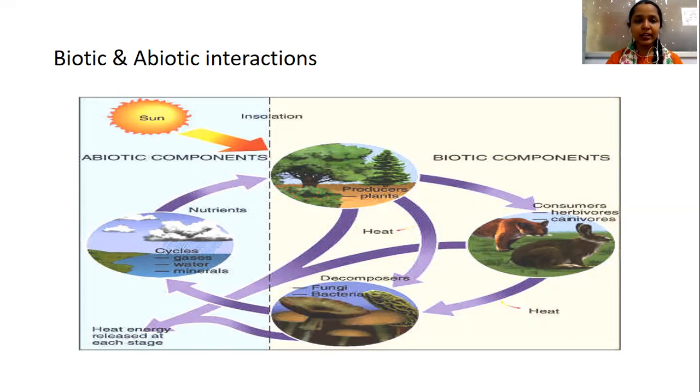Light also has an effect on plant life itself, because plants are purely dependent on the sun. Since these are autotrophic individuals, they have to prepare their own food, and to do so they have to undergo photosynthesis. For that photosynthesis, sunlight is the main source. We can also know that plants always grow towards the light. So their growth is always towards the light.